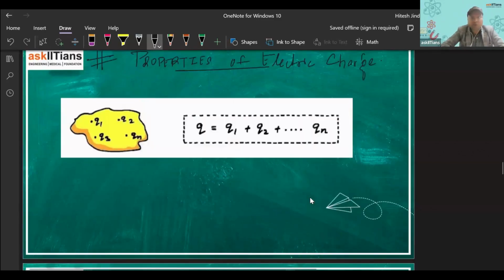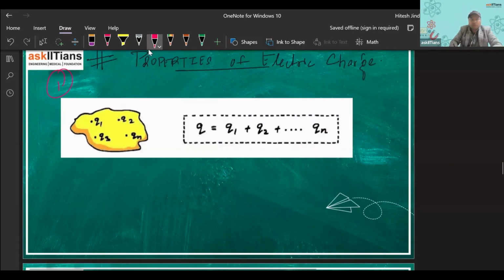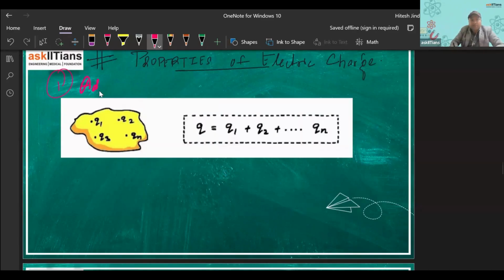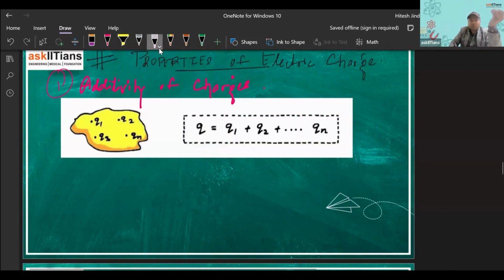So the first property that we'll be discussing here, as you can see in the image shown, is known as additivity of charges. What we understand by additivity of charges is that let's say I have this body here. You can observe we have a body here, and this body is having q1, q2, q3, qn. Many charges this body is having.